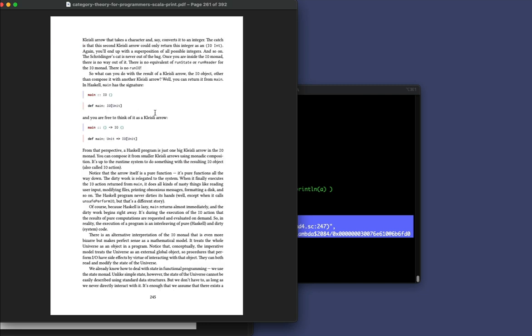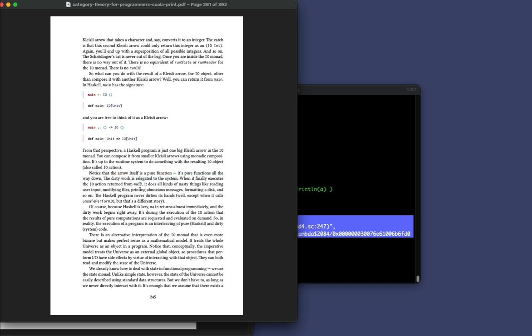But if you go over to the next page here, I should note that anytime he mentions the word arrow, that's basically equivalent to a function. And if you use the argument that I'd highlighted on the previous page, he adds the discussion here that it's essentially pure functions, and then it becomes pure functions all the way down throughout our code. And then the dirty work of getting inside of these IOs over here is relegated to the system.